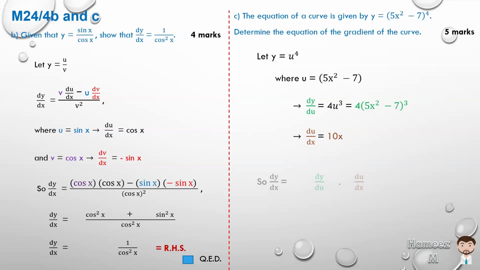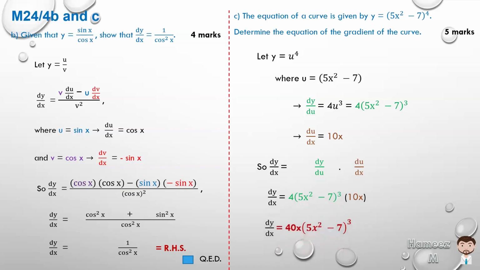By the chain rule, dy dx is equal to dy du times du dx. dy du, which we have in green, is 4 times 5x squared minus 7 cubed, times 10x. So 4 times 10 is 40. So we have 40x times 5x squared minus 7, all cubed. Right, we have now finished number 4.